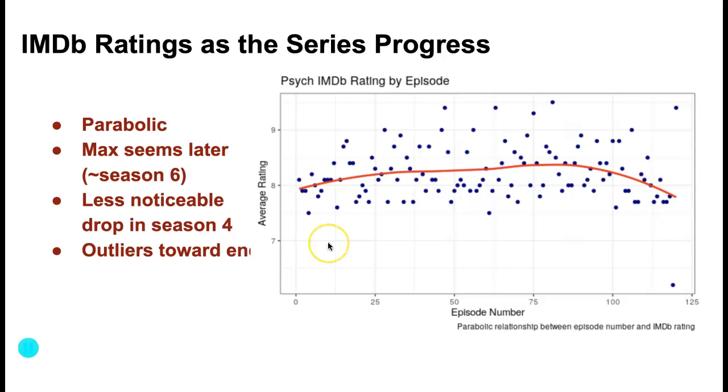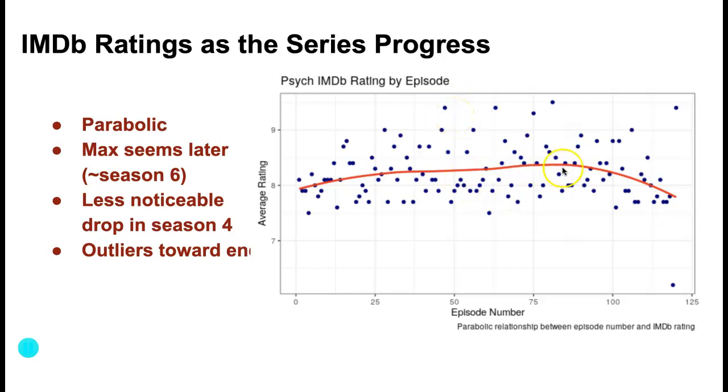Sorry, there was just a loud noise, but there's clearly still a parabolic relationship here. One thing that I found interesting was that around season 4, there's not as much of a steep drop off. It looks more flat, and you actually wouldn't really be able to tell by this that the median was so much lower than the ones around it. In fact, some of the highest points on the graph are around season 4, so that was interesting.